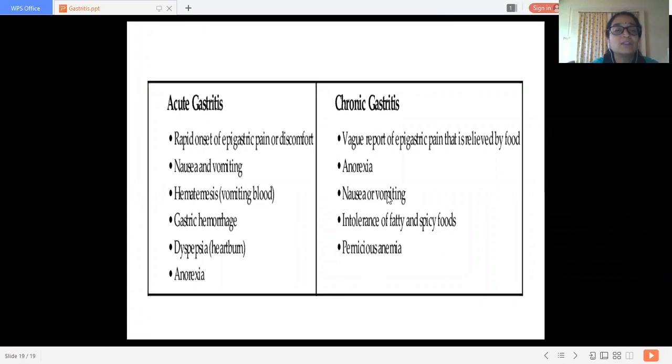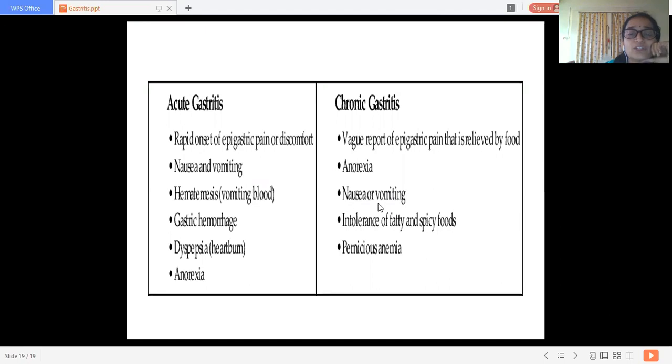In acute gastritis, there is nausea and vomiting. In chronic gastritis, there is anorexia, loss of appetite. Anorexia is more in chronic gastritis. Then hematemesis, that is vomiting of blood, in acute gastritis. Can you remember the types of lesions of acute gastritis? Hemorrhagic lesions and stress lesions. Because of these hemorrhagic lesions, hematemesis is more in acute gastritis. What is hematemesis? Vomiting of blood.